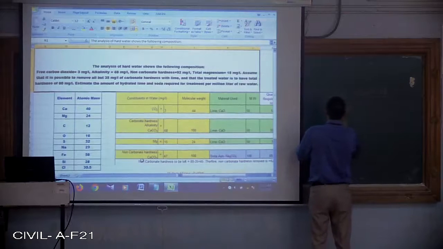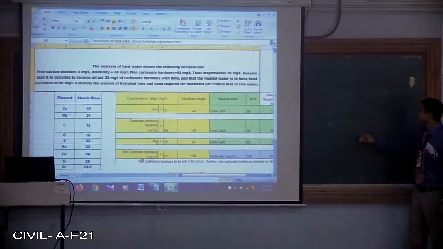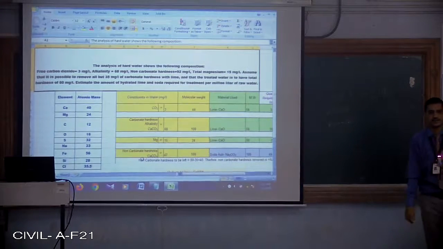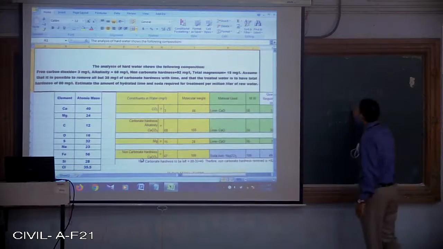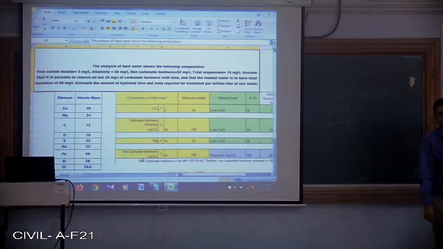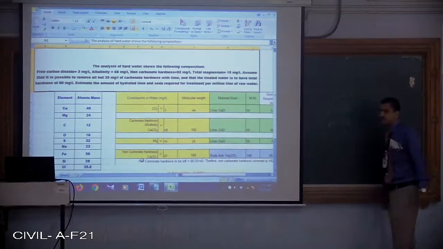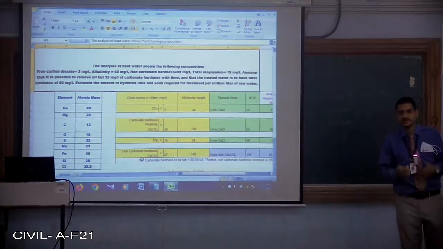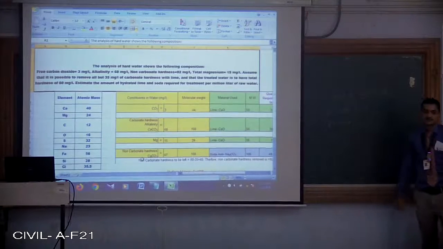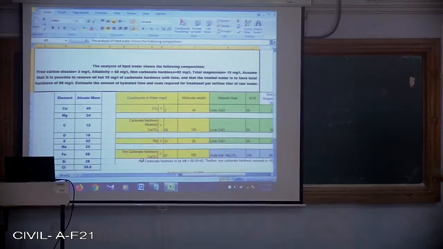So what is APHA? American Public Health Association. What is AWWA? That is American Water Works Association. As per the standard methods prescribed by APHA and AWWA, we are going to analyze the water sample or wastewater sample. So we need to understand this basic terminology, that is APHA and AWWA.